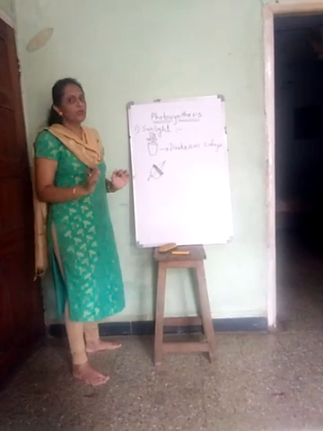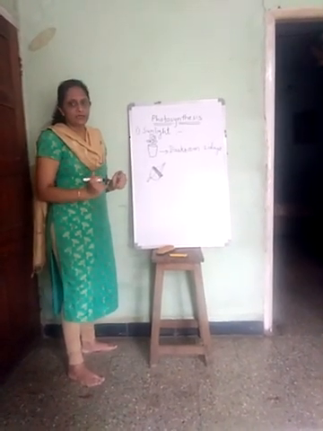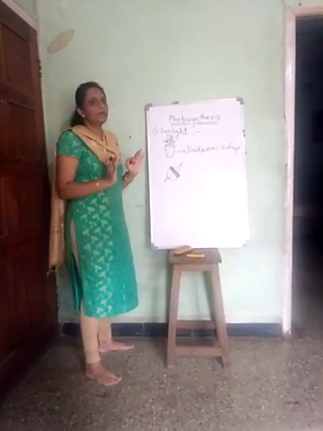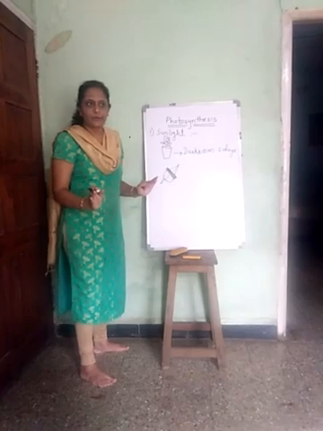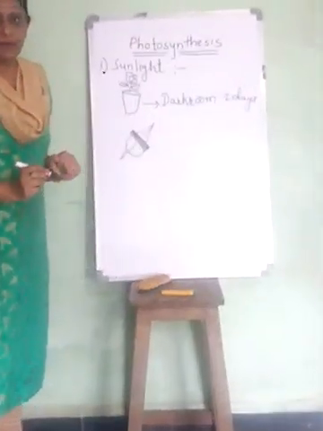Why? Because we know dark black color absorbs light. It won't allow the sunlight to enter that part of the leaf. Okay, so we are going to put this dark paper.